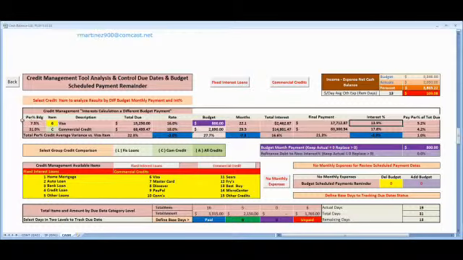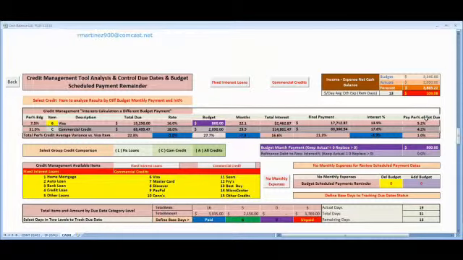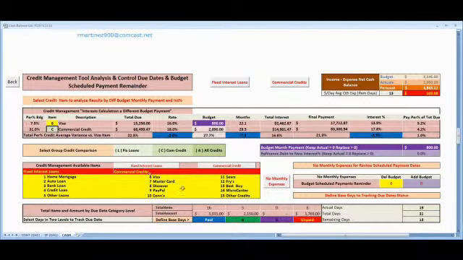Also, you can compare this information versus your commercial credits or versus your fixed loans.